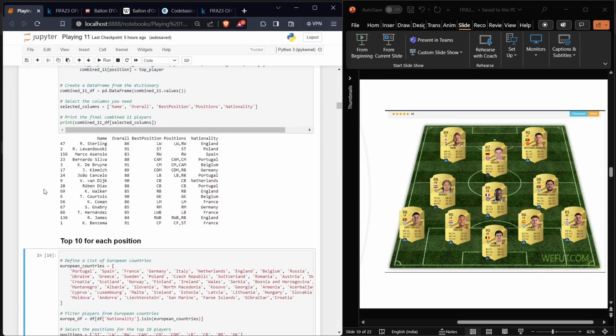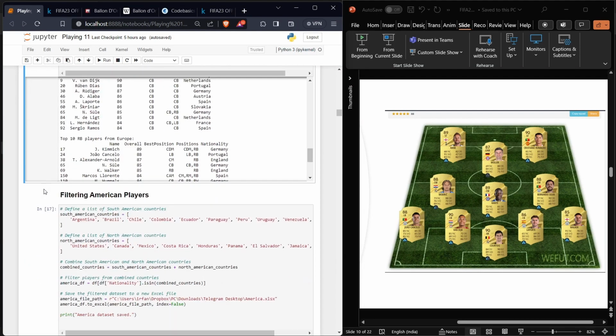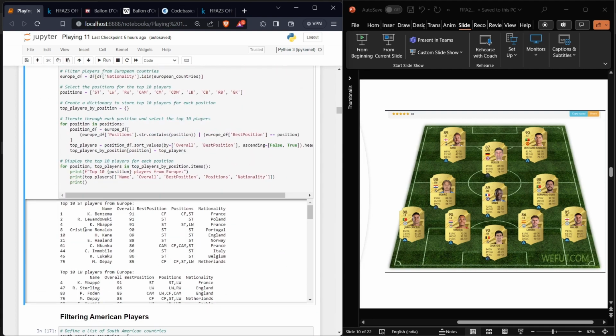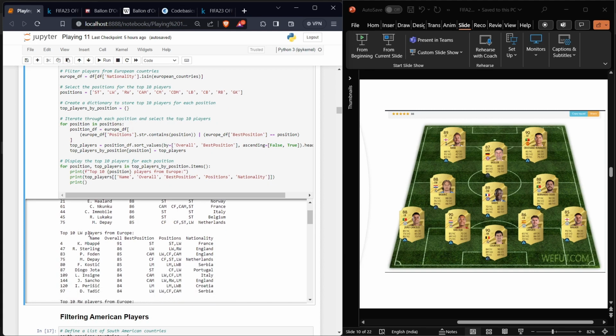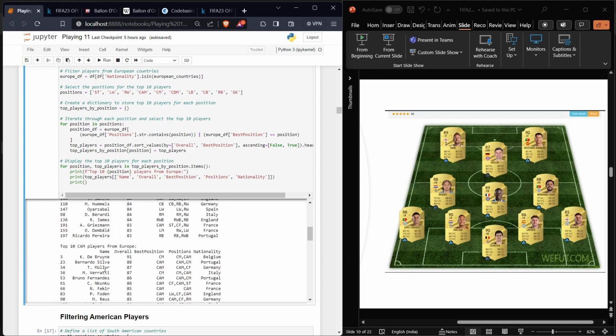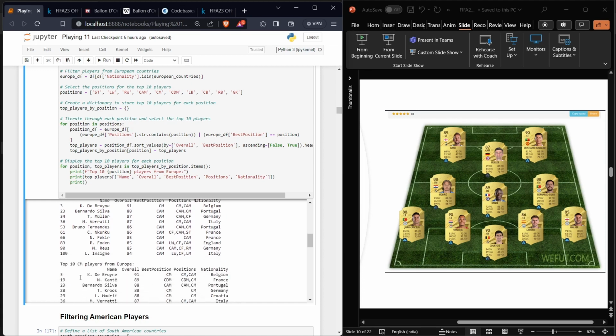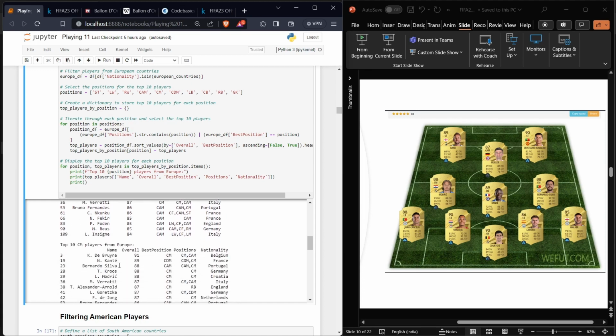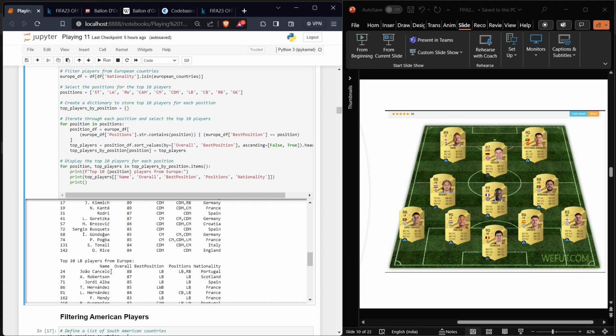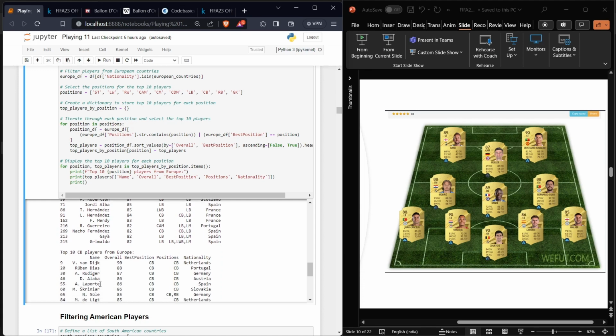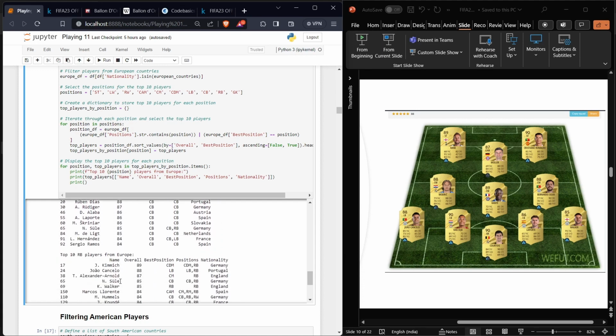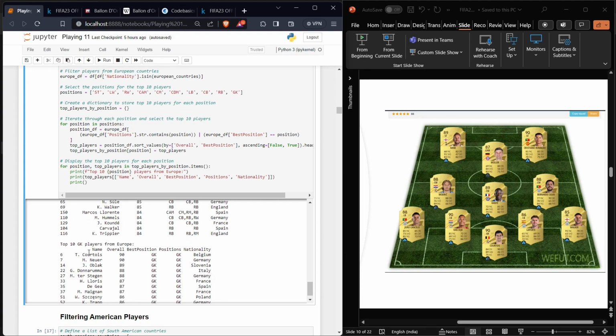For the European players, we are going to be selecting the top playing 11. Our strikers are going to be Cristiano Ronaldo alongside Harry Kane. We are not going to have any wingers. Instead, we are going to have 4 midfielders. Our attacking midfielder is going to be Thomas Muller, and our center midfielders are going to be Bernardo Silva, N'Golo Kante, and Luka Modric. Our left back is going to be Joao Cancelo, partnering with Van Dijk and Laporte as the center backs, and the right back is going to be Walker. You may ask why I left out all these players; it's because they are going to be appearing in some other team. For our goalkeeper, let's take Courtois.